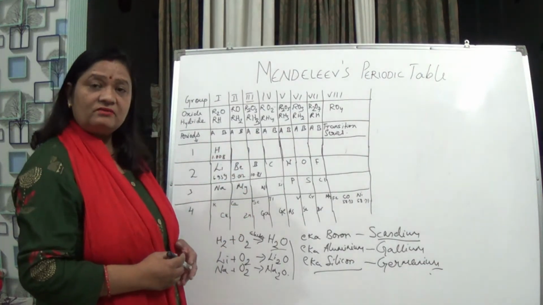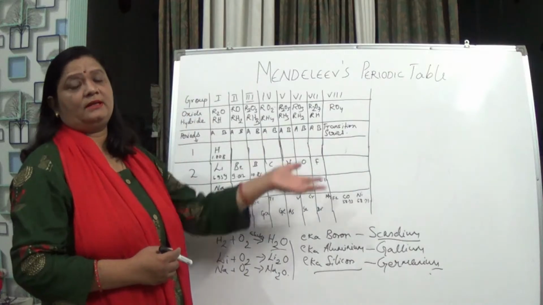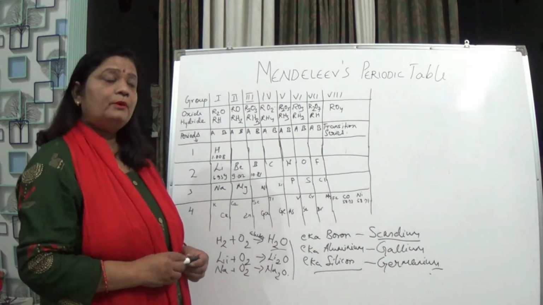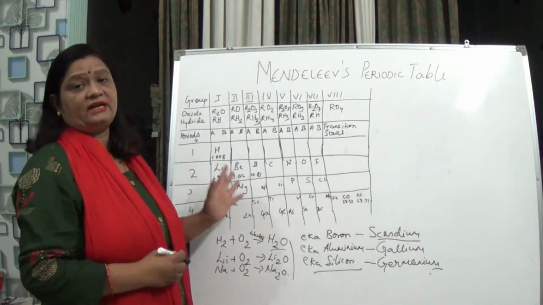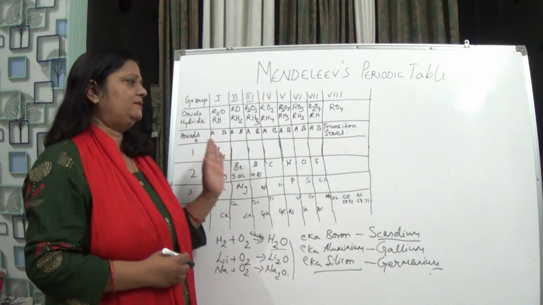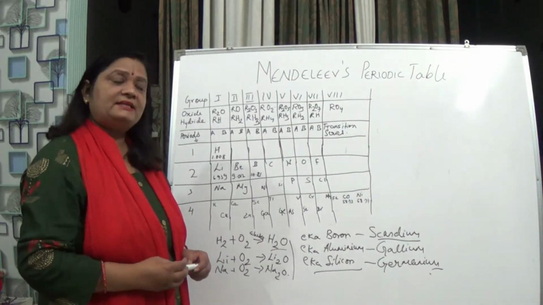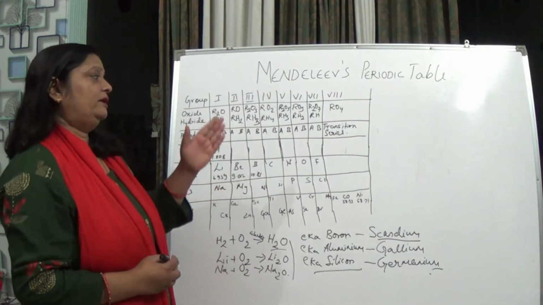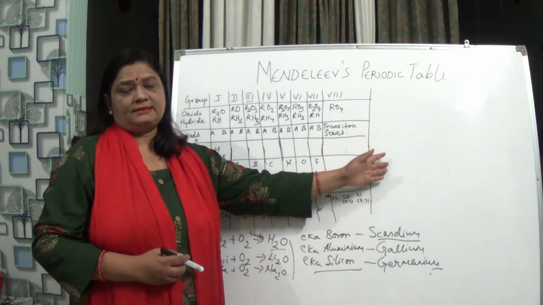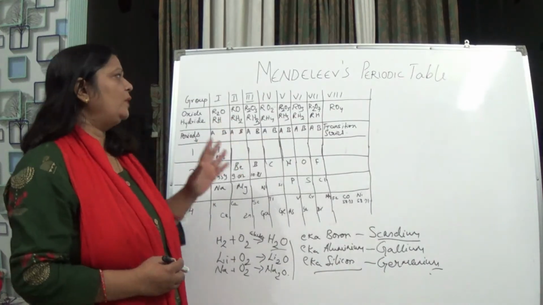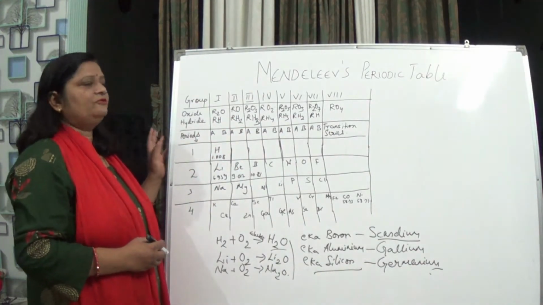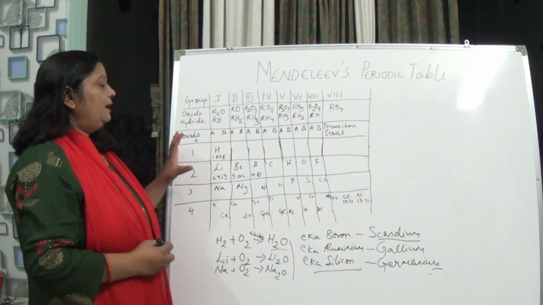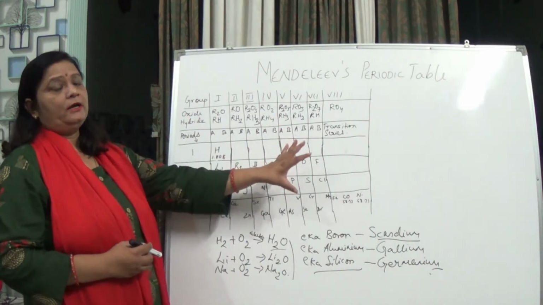And these were discovered later on, and they were kept at the last in the modern periodic table. Also, we have it in the 18th group. And Mendeleev also said at that time only, he predicted that yes, these noble gases or the noble elements will be there and it can be accommodated at the last. Okay, so these were the findings of Mendeleev, and he arranged that accordingly in the Mendeleev's periodic table.